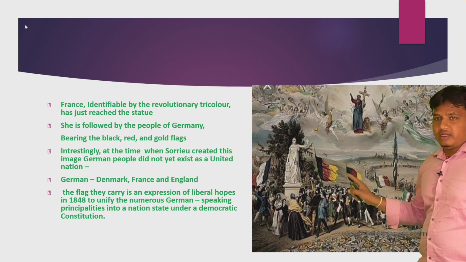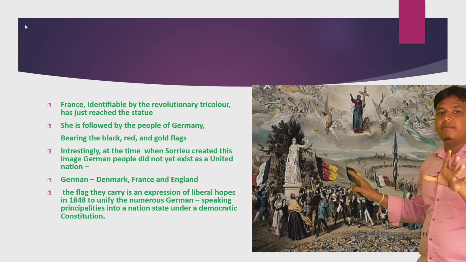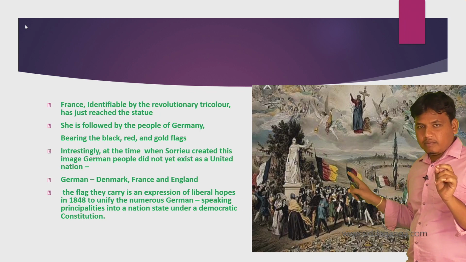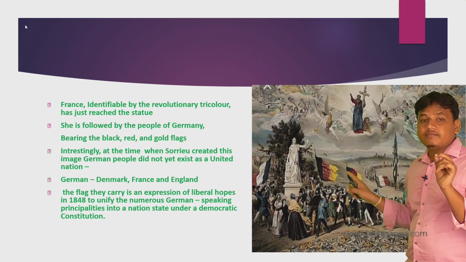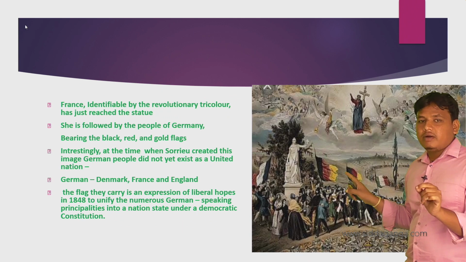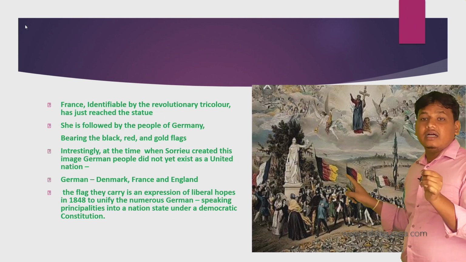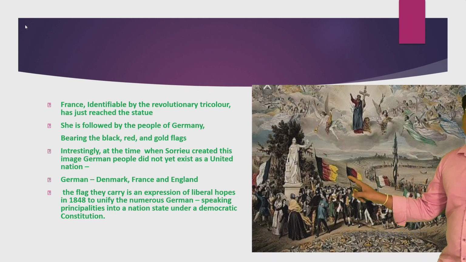Look at the figure behind it, Germany. If you look at the figure correctly only then will this lesson be understood. At the time when Sorrieu created this image, German people did not yet exist as a united nation. When did the Germans become free? 1871. But when did Sorrieu paint his painting? 1848. Right, Germans did not exist as a united nation.